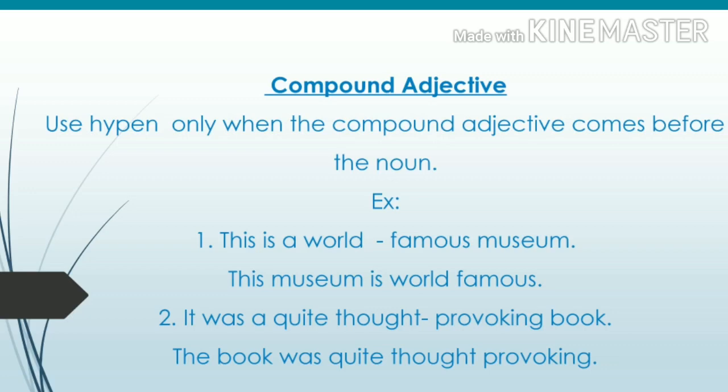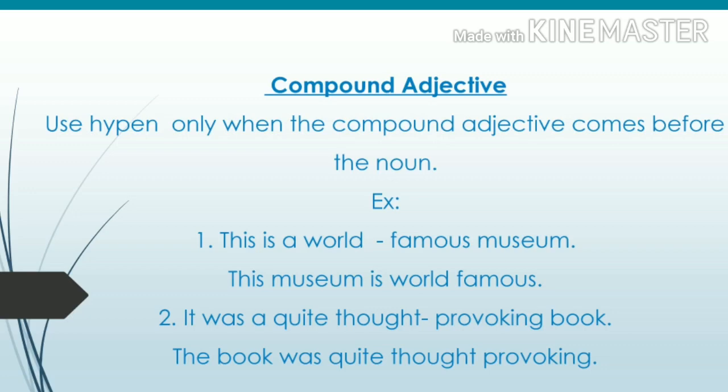Which is the noun in this sentence? It is museum. World-famous is the compound adjective. The compound adjective comes before the noun. So, we have used the hyphen between the words.